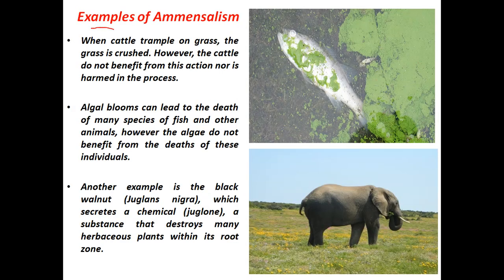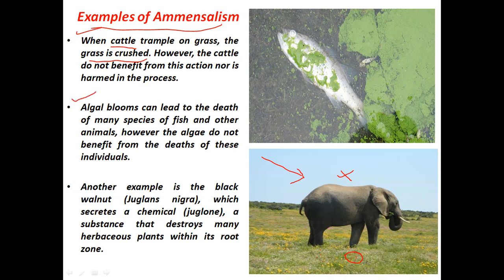Here are some examples of amensalism. First is when cattle feed on the grass, they trample on the grass and the grass is crushed. Here I have put the example of an elephant grazing in a field. What happens during the grazing process? The smaller plants or grass is crushed, or the plants are destroyed completely, or certain insects like ants also get crushed under the feet of the cattle or elephants. So in this process, cattle or the elephants remain unaffected, but the small plants and ants get destroyed. So this is the example of amensalism.